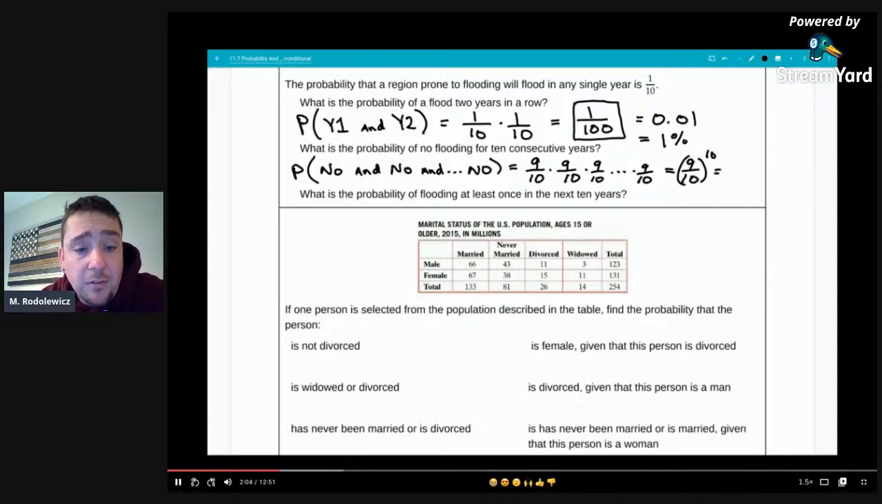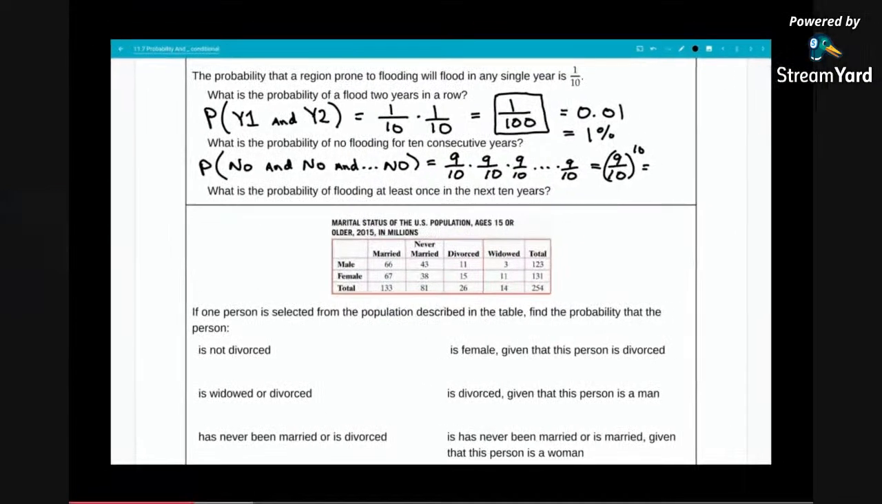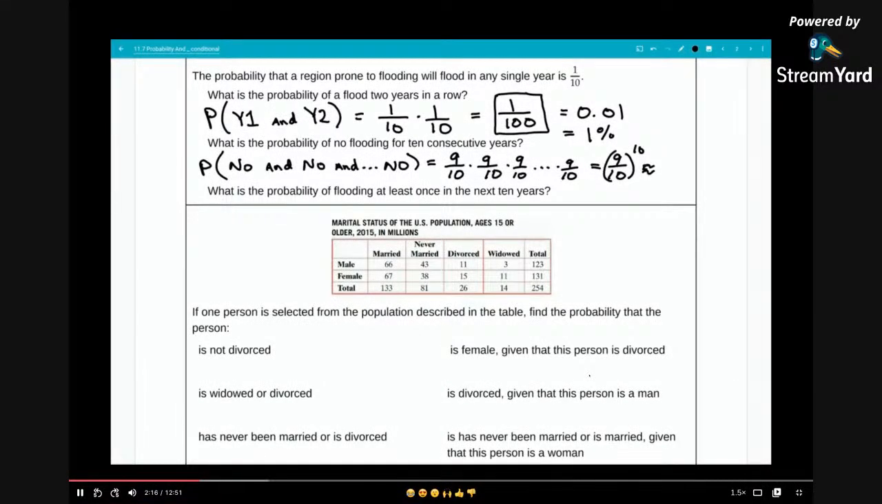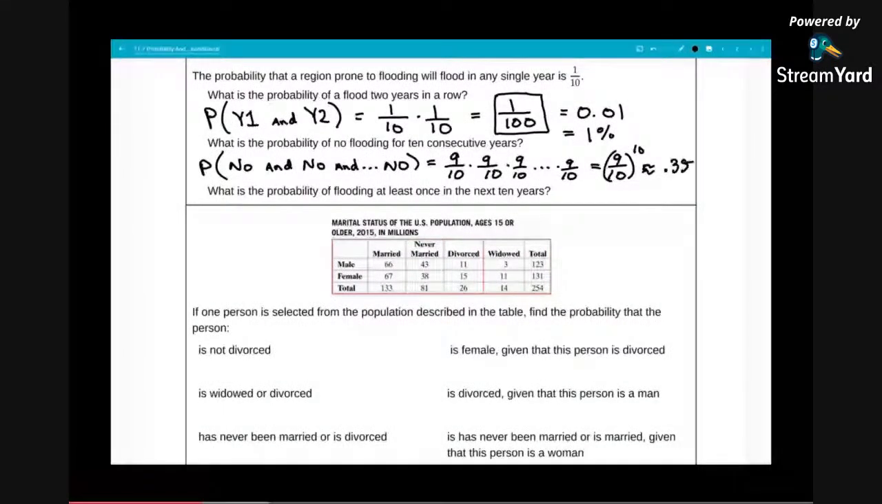I'm definitely going to use a calculator to estimate the decimal here. So 9/10 to the 10th power is approximately 0.35, or 35%.